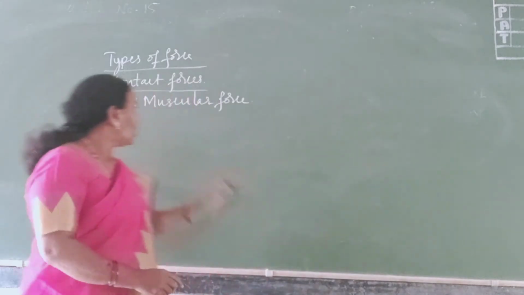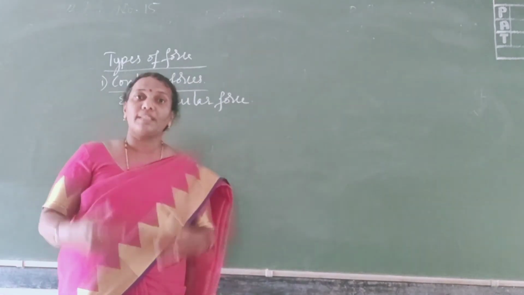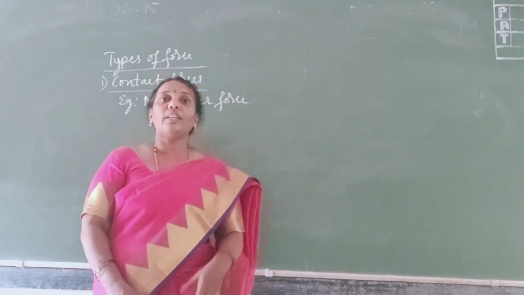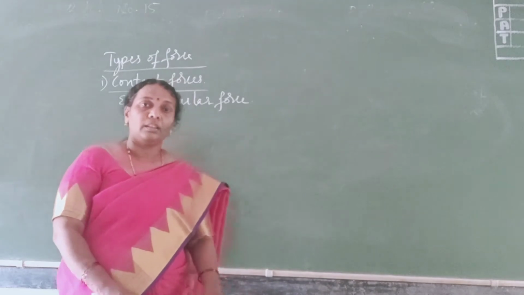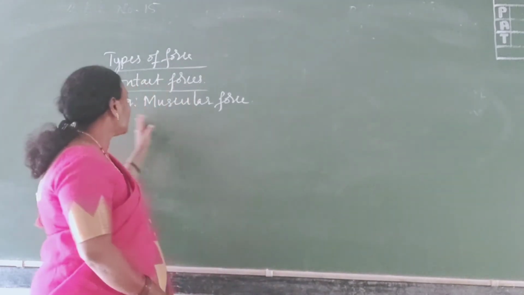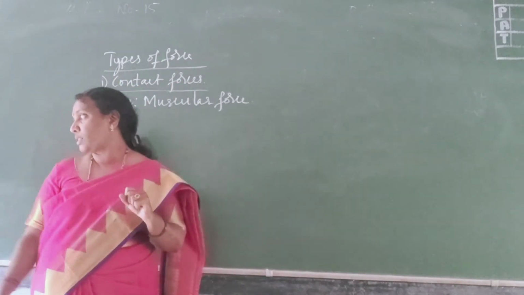That is why muscular force is a force exerted by our muscles, and when we contact certain objects, we can lift them and throw them. So muscular force is a contact force.